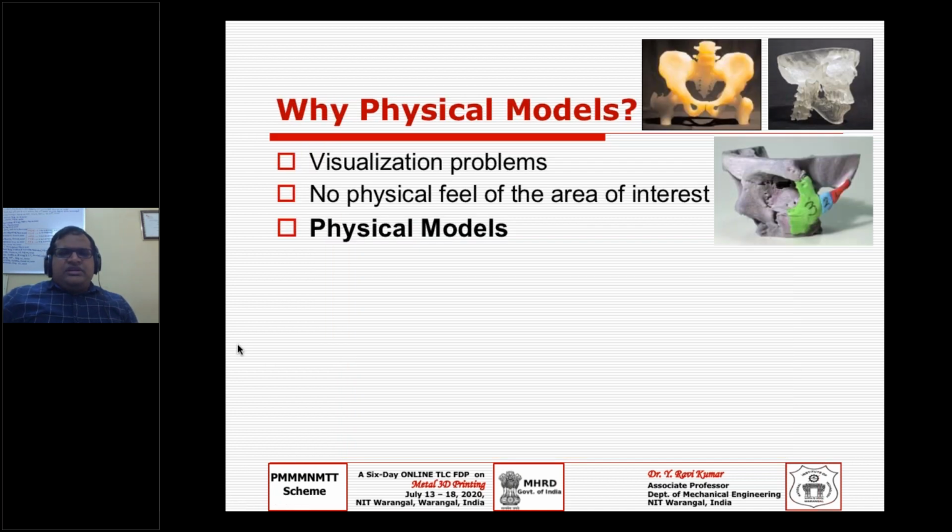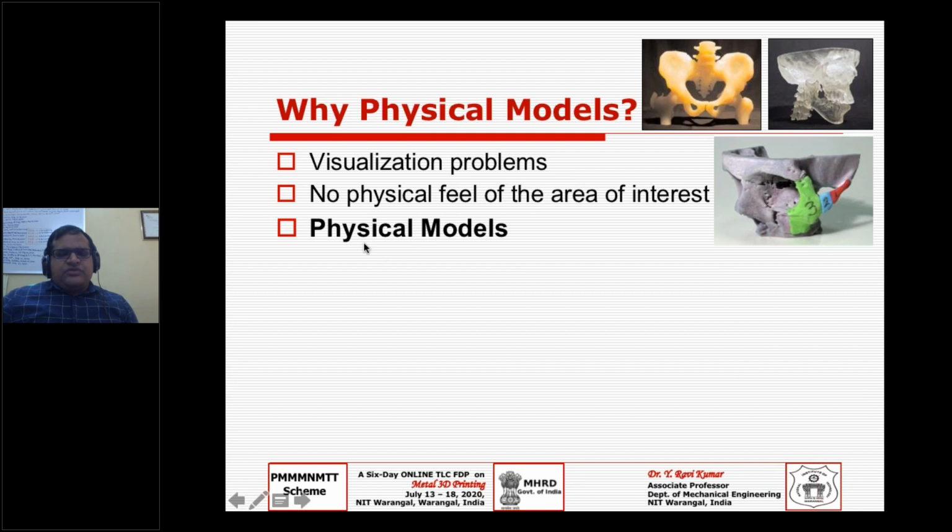So why do we need a physical model? You have a virtual model, a computer generated model in the computer, but why do you need a physical model? Of course you have a lot of visualization problems in the digital scenario. This is a virtual model, but you don't have touch and feel, no physical feel of the area of interest when you are working with the virtual models or the CAD models.